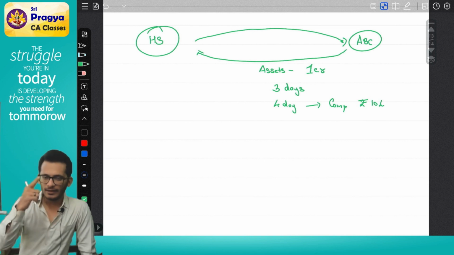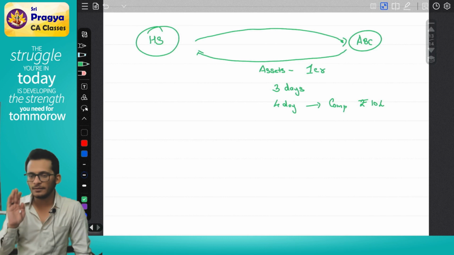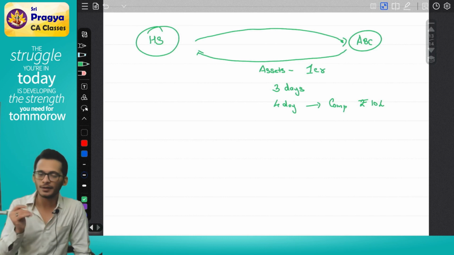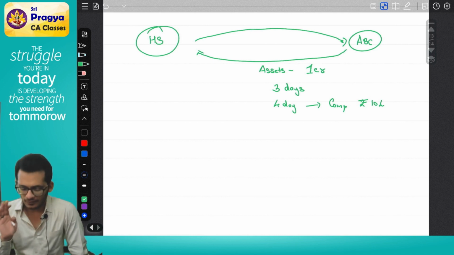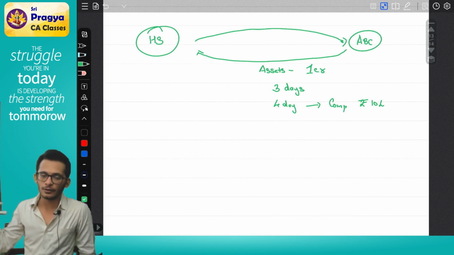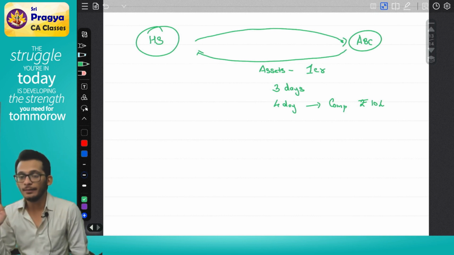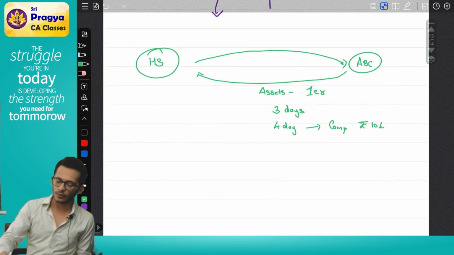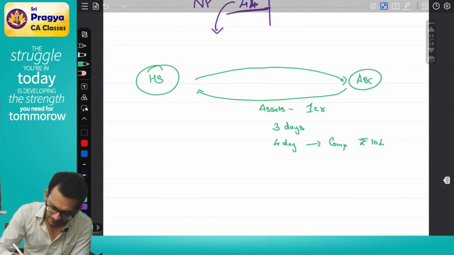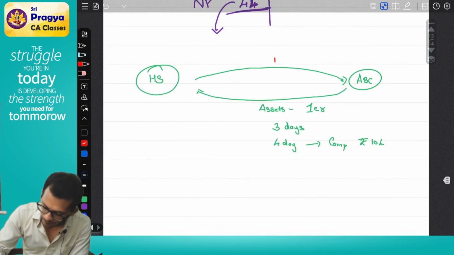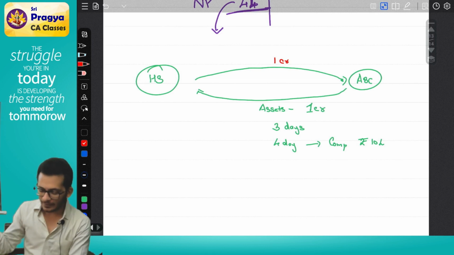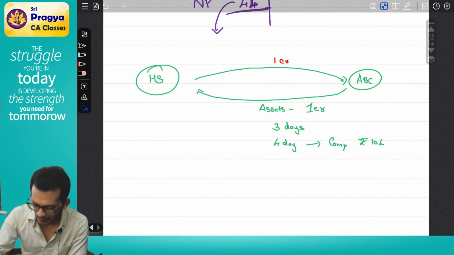Unfortunately, in the middle of the 3 days, something went wrong. Factory shut down, something happened. He could not deliver the asset. The asset is now being given to him on the 4th day. On the 4th day, HS will give ABC 1 crore, and ABC will give HS 10 lakhs.